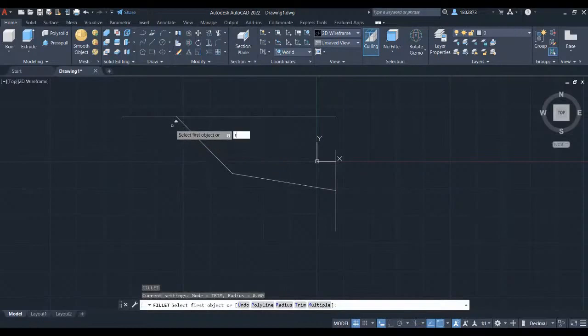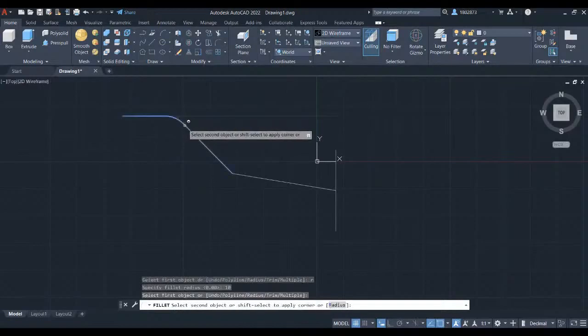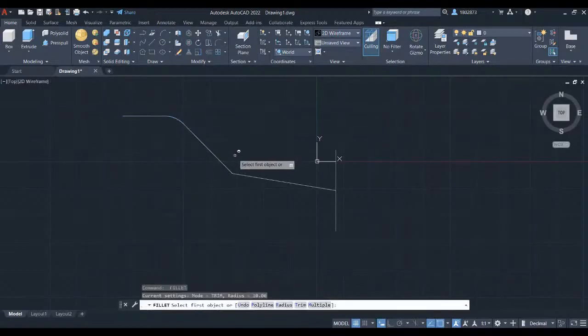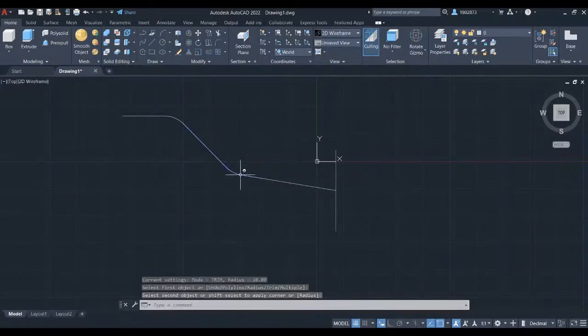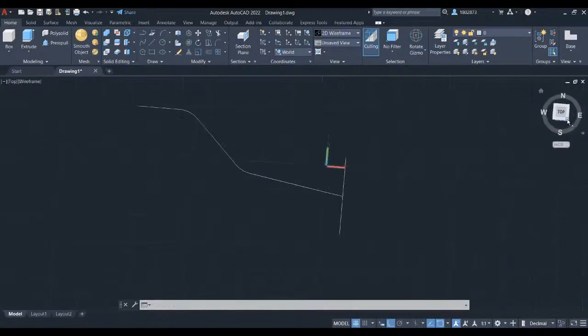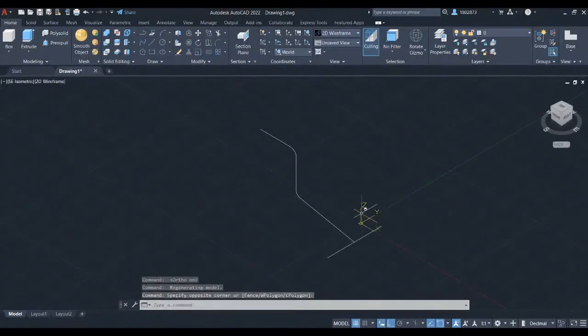Press R for radius. And let's key in 10. Press enter. Select the two lines. Press space to repeat fillet. Press F8 to enable again the ortho. You will now rotate this UCS icon in this direction.